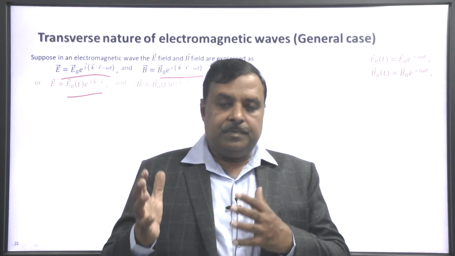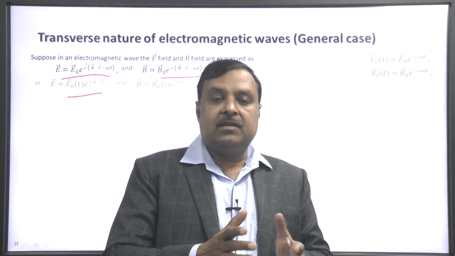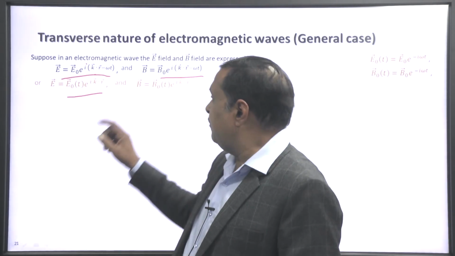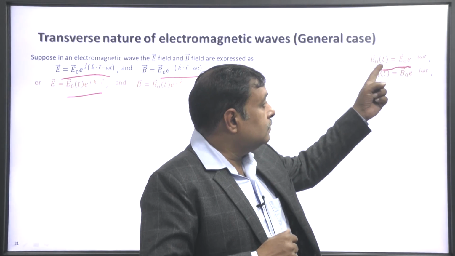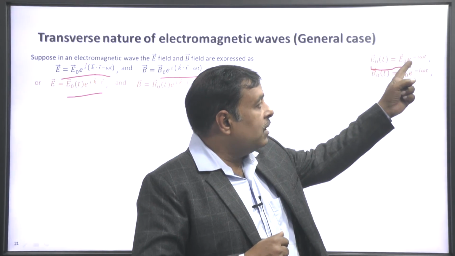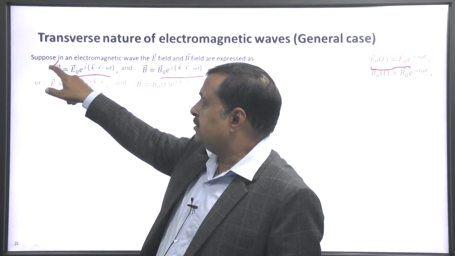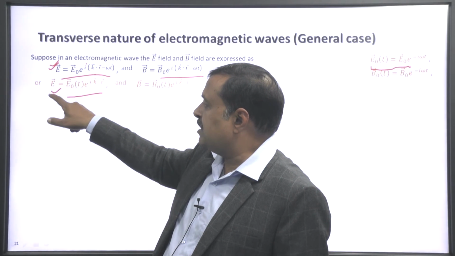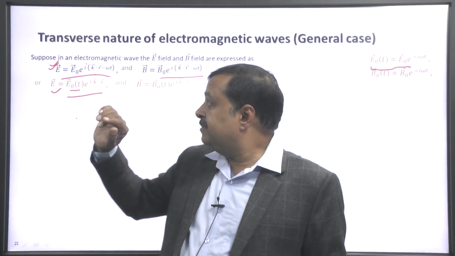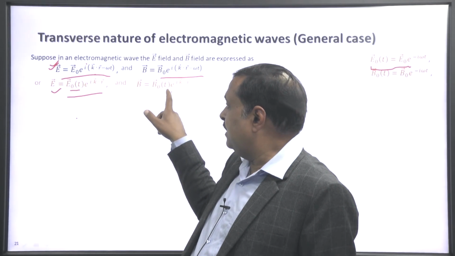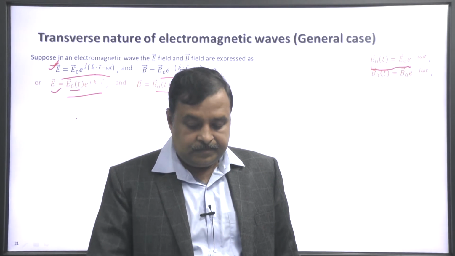So, e to the power minus i omega t is written with E 0. If we write E 0 t as E 0 e to the power minus i omega t, then this equation can be written as this equation. Here E 0 t is a function of time only. Similarly, here B 0 t is a function of time only.